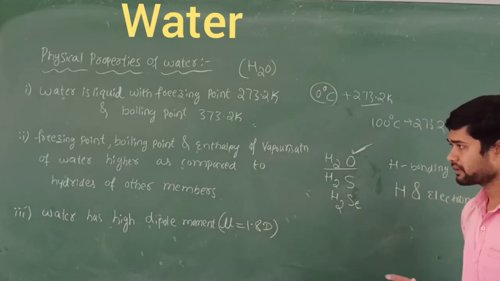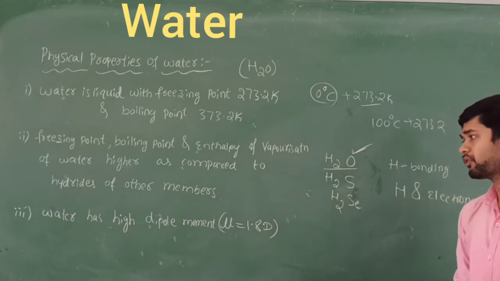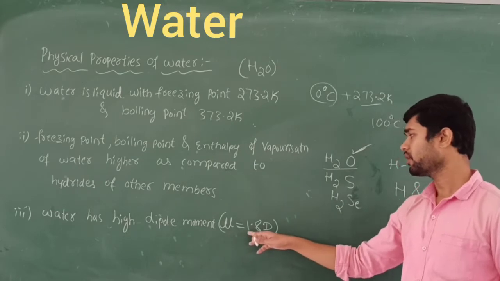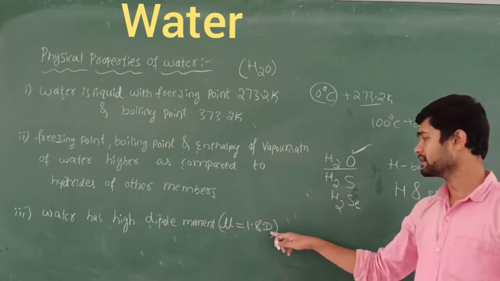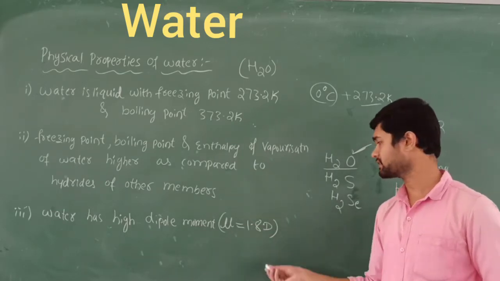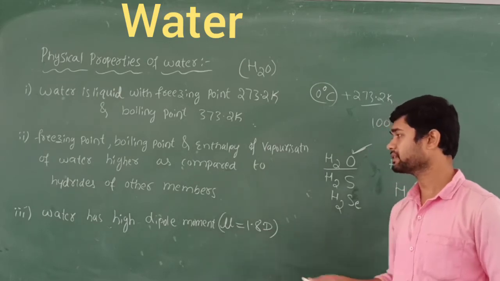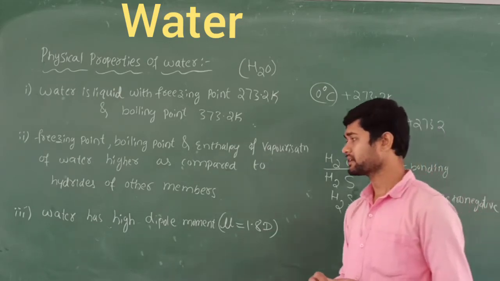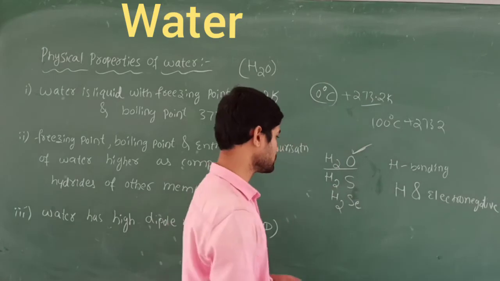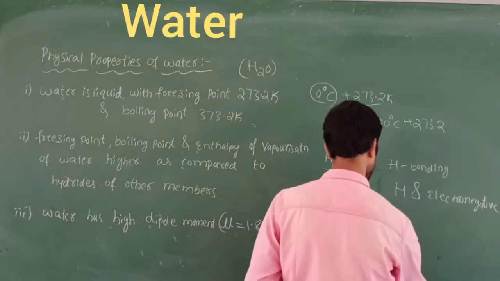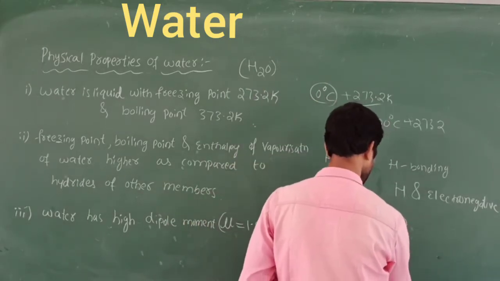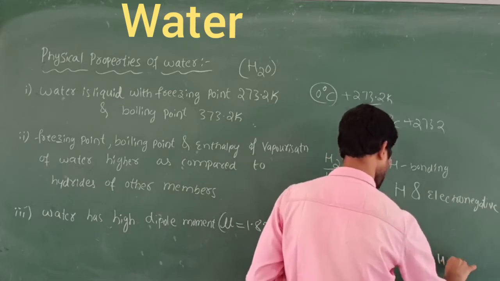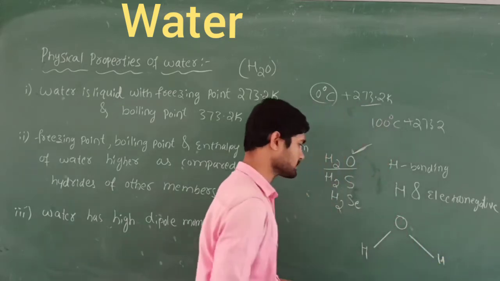And the third one: water has a high dipole moment, that is mu equal to 1.8 D. D means Debye, the unit in which dipole moment is measured. Water has a high dipole moment because of its net dipole, which you should write here: oxygen, hydrogen, right? We are going to write it like this.